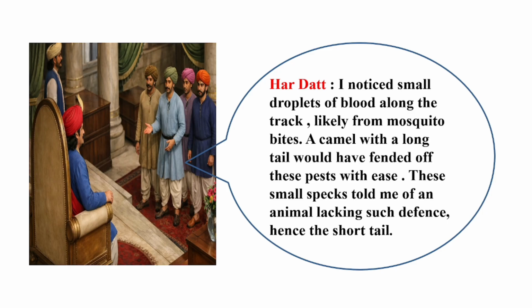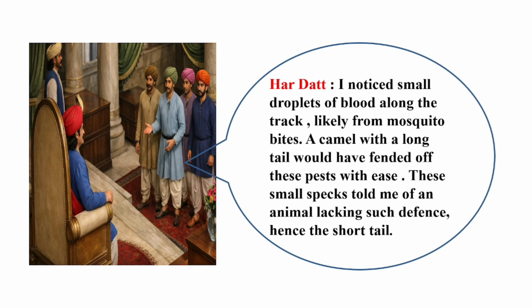A camel with a long tail would have fended off this pest with ease. These small specks told me of an animal lacking such defense, hence the short tail."